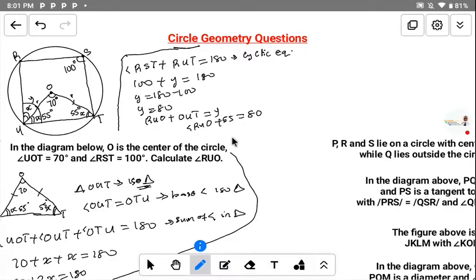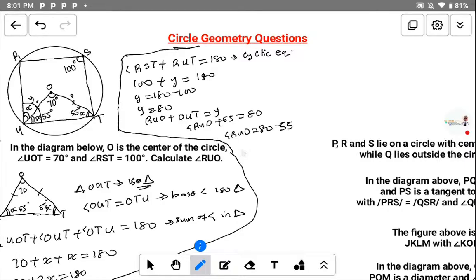Now let me just draw this one out. To calculate, angle RUO is equal to, taking this 55 to the other side, 80 minus 55.